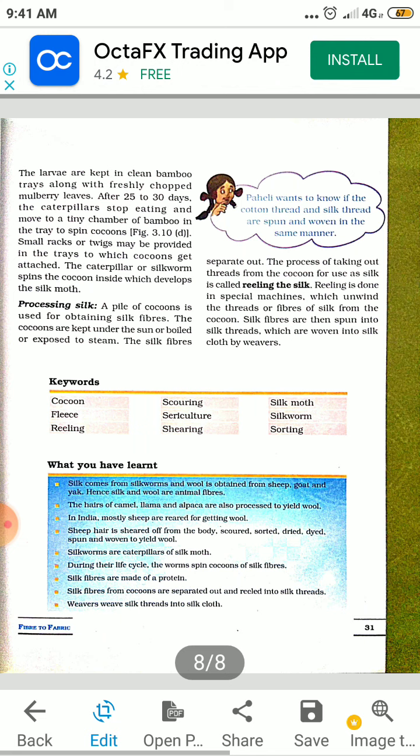How is the silk taken out from the cocoon? By the process of reeling. Reeling is done in special machines which unwind the thread or fibers of silk from the cocoon. Silk fibers are then spun into silk thread. So fiber is made into thread, which is woven into silk cloth by the weavers. So in this lesson we have studied about fiber to fabric, that is cotton, wool, rayon, silk.